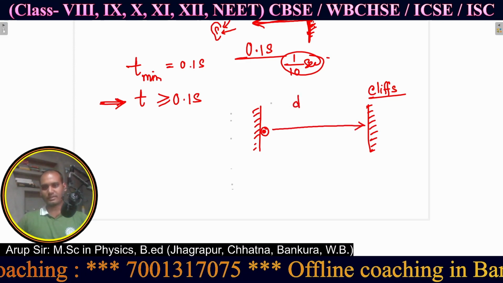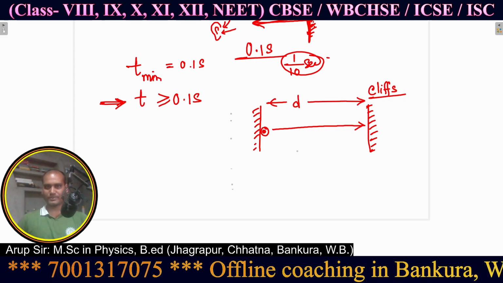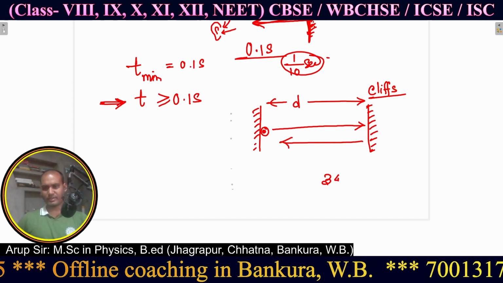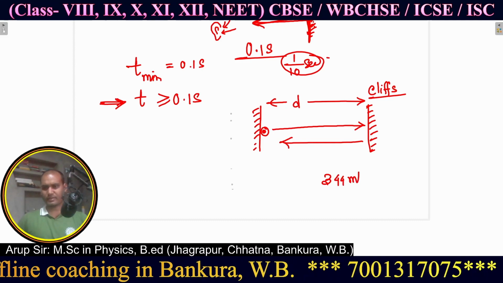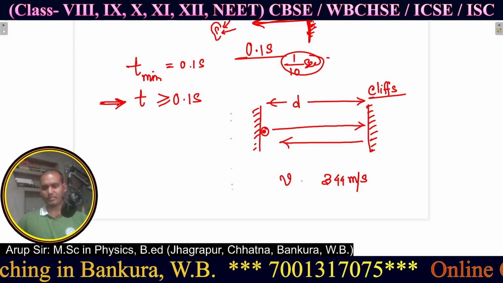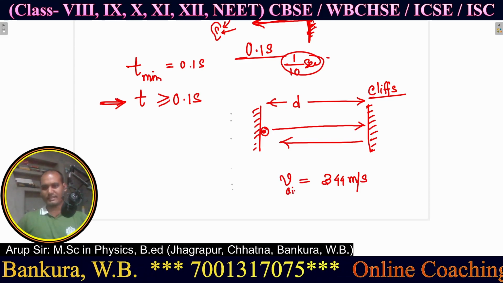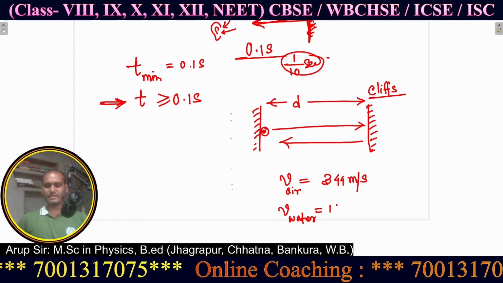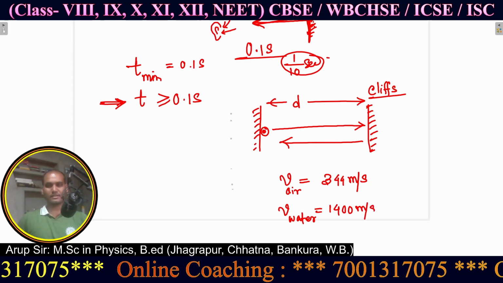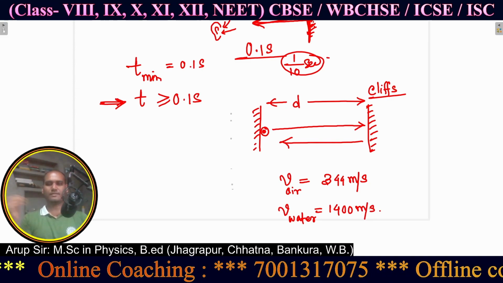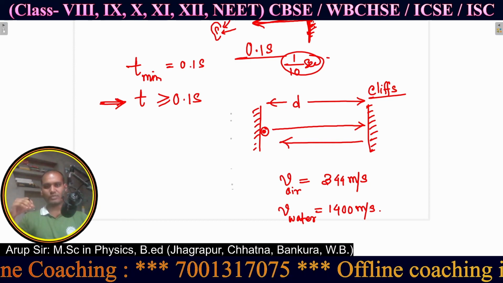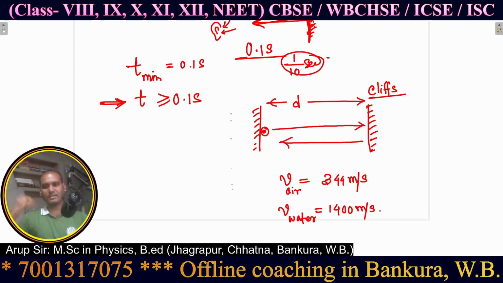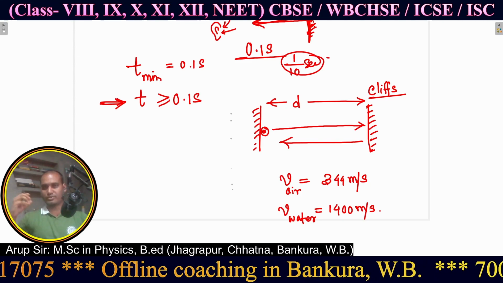Let us suppose d is the distance between these two cliffs, and since it is air medium, I can take 344 meter per second as the speed of sound in air. In water, or in sea water, it is approximately 1400 meter per second. This is the approximate value of the speed of sound in sea water. So in air the speed is 344 meter per second, in water it is 1400 meter per second.